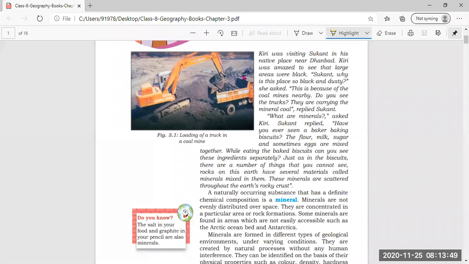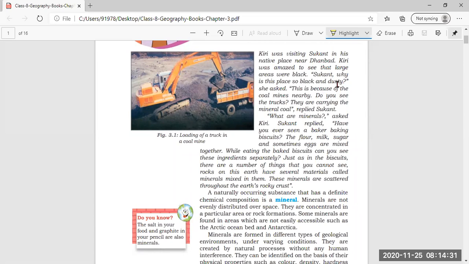Kiri. Kiri was visiting Sukant in his native place near Dhanbad. Kiri was visiting, what means, he was going to Sukant's native place. That native place means where Sukant's parents live, and it was in Dhanbad. Kiri was amazed to see that large areas were black. Where Sukant's parents were living, Kiri observed that the large area was of a black color.